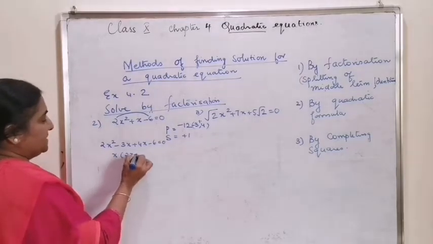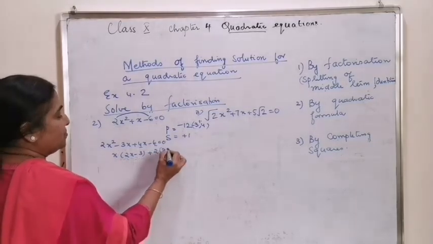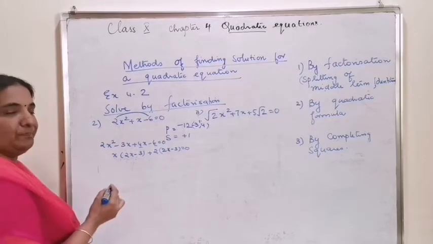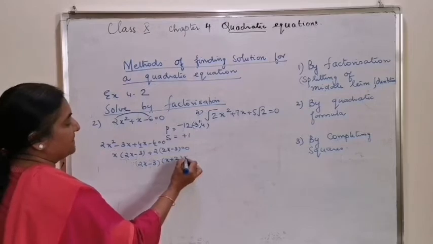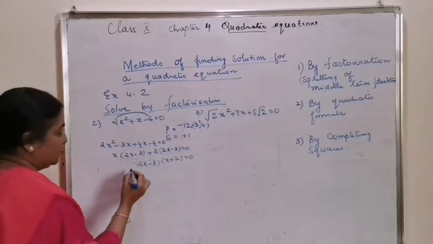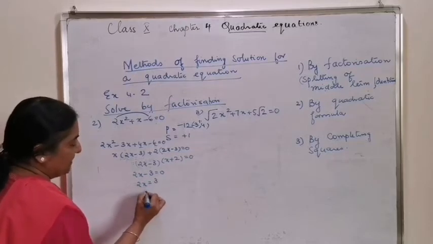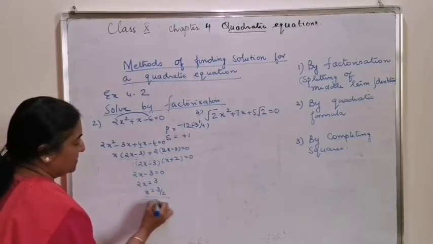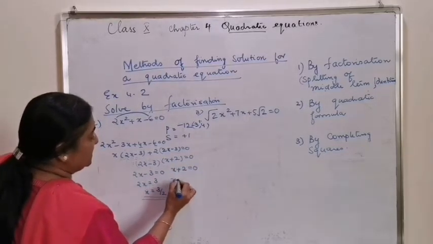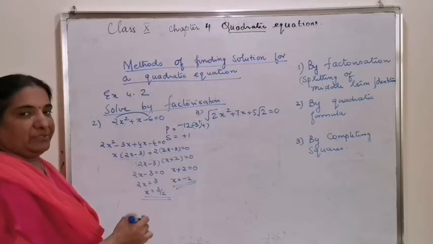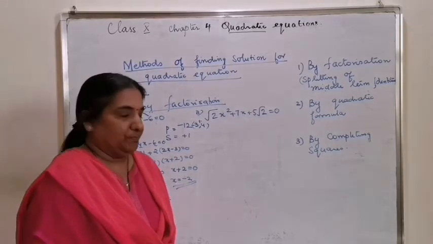X into 2x minus 3 plus 2 into 2x minus 3 is equal to 0, which shows that the factors are 2x minus 3 into x plus 2 is equal to 0, and the solution: 2x minus 3 equal to 0, 2x is equal to positive 3, x is equal to 3 by 2. Again, x plus 2 is equal to 0 gives you x is equal to minus 2. Therefore, the two values are positive 3 by 2 and negative 2.